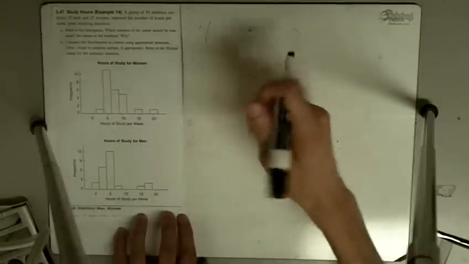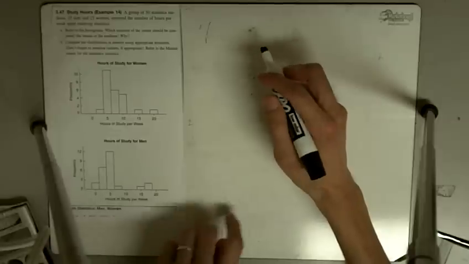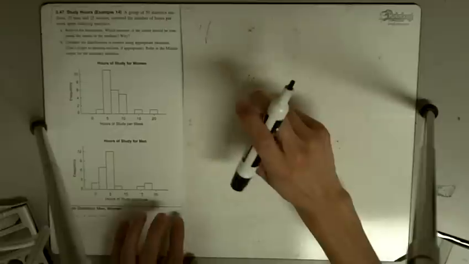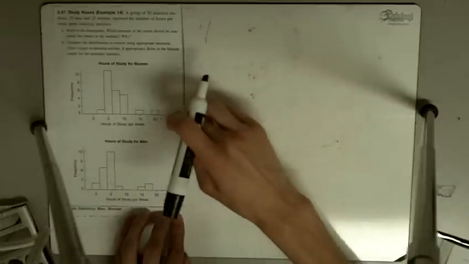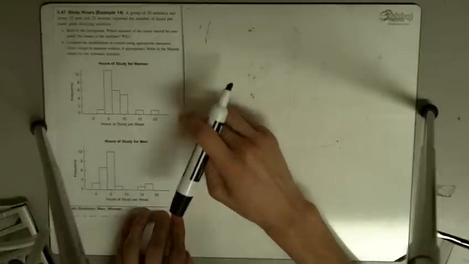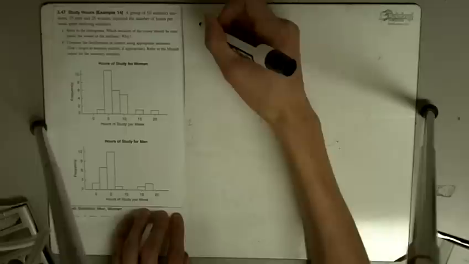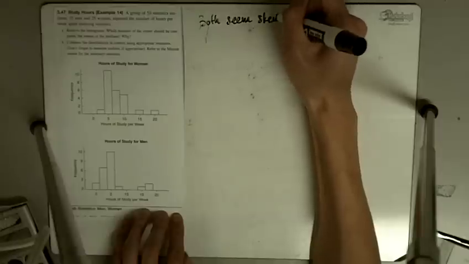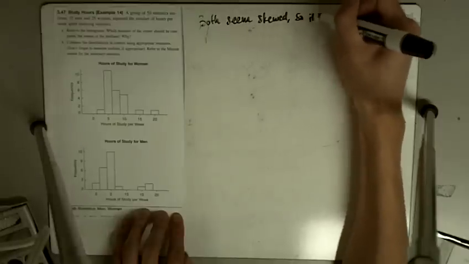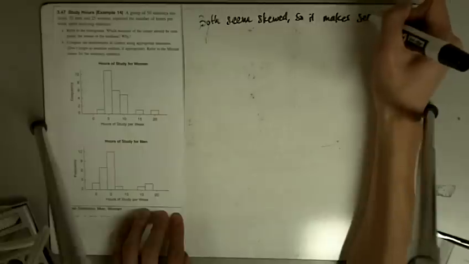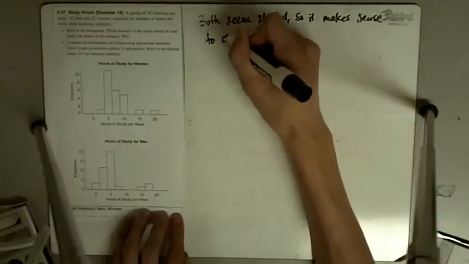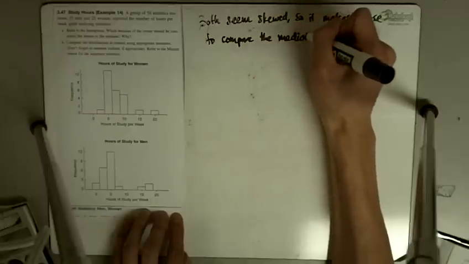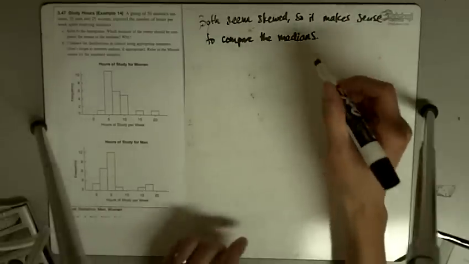So here, if we look at it, in general, the means are more appropriate for symmetric data, and the medians are more appropriate for skewed data. So here it looks like we've got some outliers to the right, and this looks more skewed to the right, and this also looks skewed to the right. So both seem skewed. So it makes sense to compare medians. Okay.